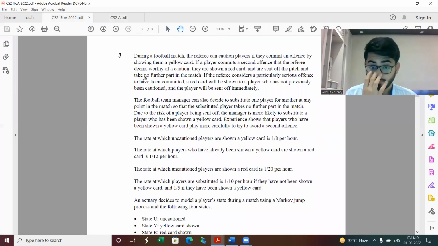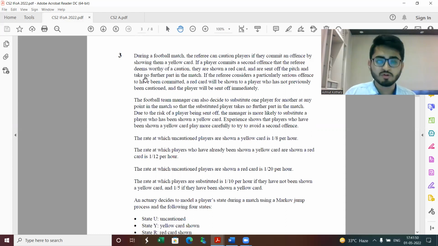Next, question number 3. Now I would say this is an extremely similar type of question, leaving apart a few numerical values. Apart from that, the entire structure has already previously been tested in a CT4 examination. So for these kinds of questions, what I suggest to students is that even if you're not able to solve it, you should be able to, because you have a reference point. Even if you're not clear with Markov jump concepts and so on, for something which has been previously tested, you should be prepared in a manner that ensures a similar type of question can be answered, even if you do not understand the complete logic of it.